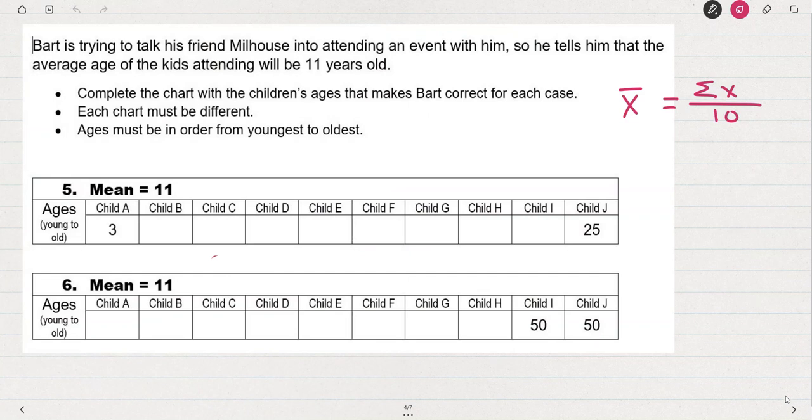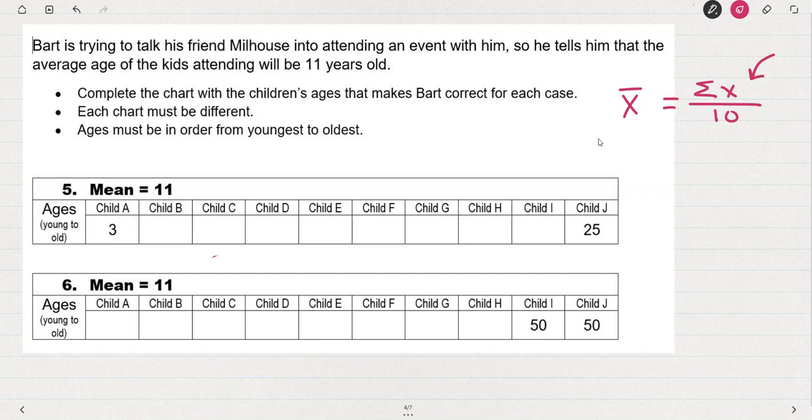The mean of 11 requires a little bit more thought, but let me walk you through this formula. X bar, or the mean average, is going to be the quotient of the sum of all the ages and 10. In other words, I add up all the ages and divide by 10 to get the mean.